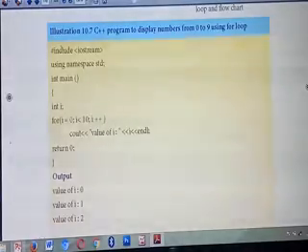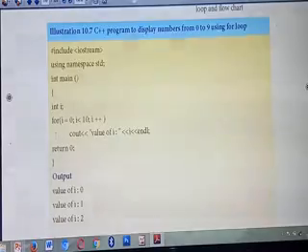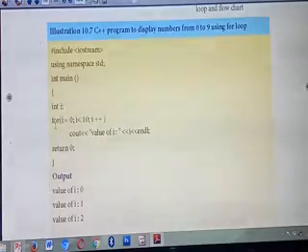#include <iostream>. What's the second line? Using namespace std; with a semicolon. What's the third line? The main function. Listen carefully. Inside the main function, you are going to write a program for displaying the numbers from 0 to 9 using which loop?